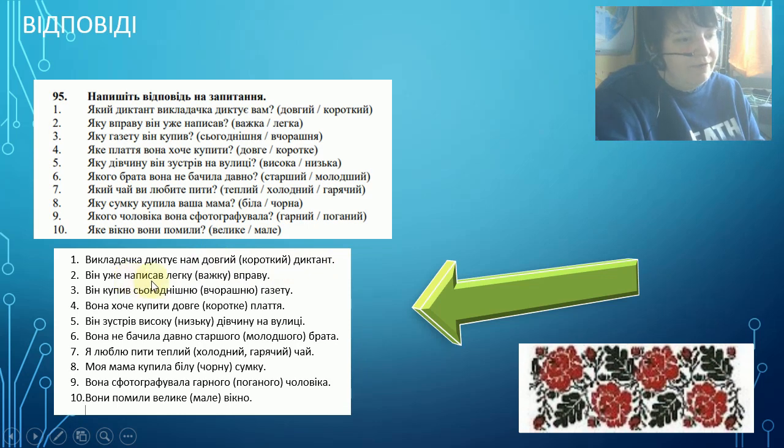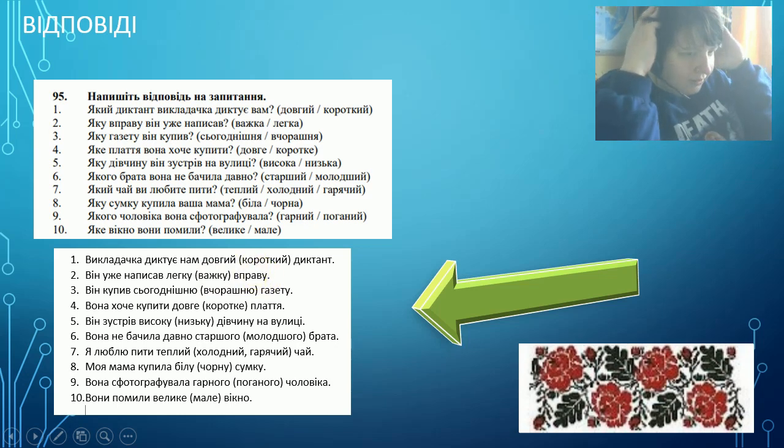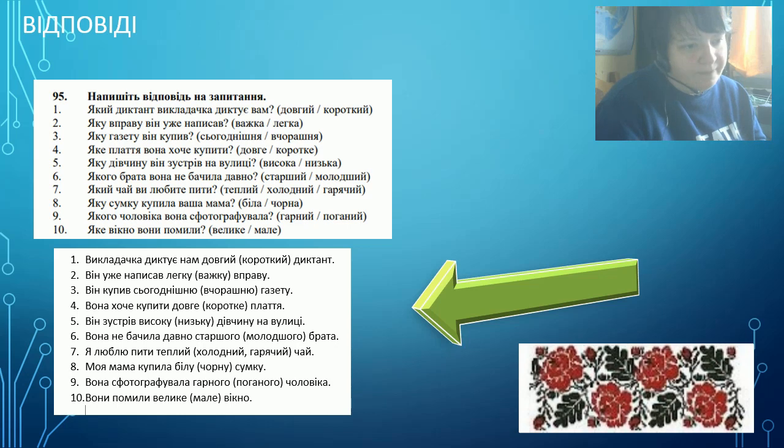He has already written an easy, difficult exercise. You see, grammatical feminine, so ending -у, both for animate and inanimate objects.